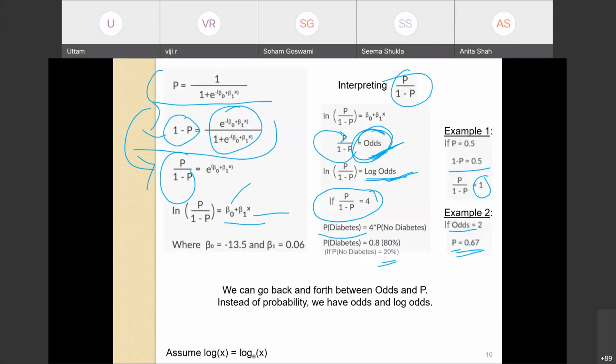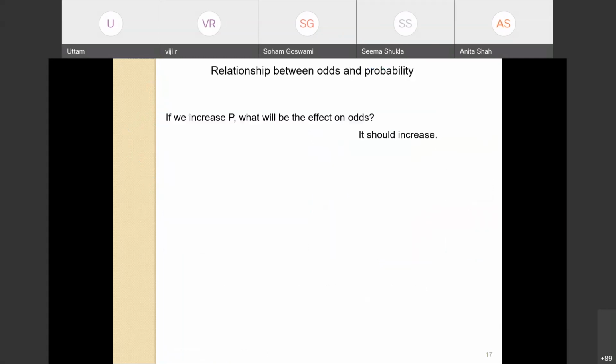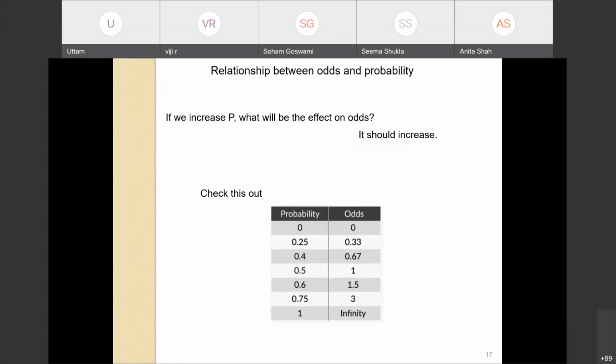Savannah says increases. Right, that is right. So it should increase. You should check this out. Probability is 0, odds is 0. Probability is 0.25, odds is 0.33. Probability is 0.4, odds is 0.67. Probability is 0.5, odds is 1. Probability is 0.6, odds is 1.5. Probability is 0.75, odds is 3. Probability is 1, odds is infinity. It actually increases.